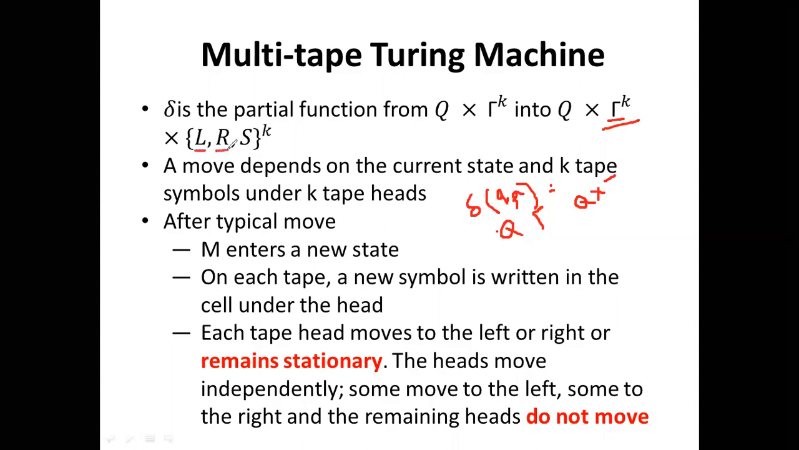If the move is a right move, that would be represented by R. And when there is no move, a stationary move, that would be represented by S. So if there is a k number of tapes, the set would be the power of k, right? So the move depends upon the current state and the k tape symbols under the k tape heads. That is also very important.